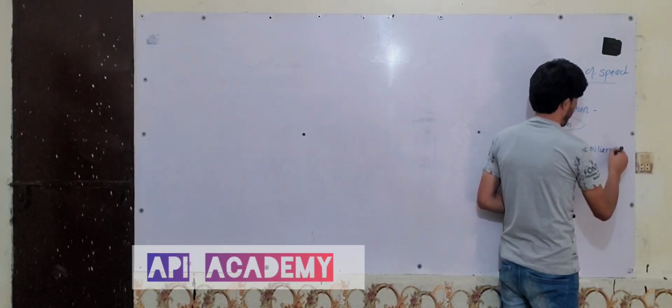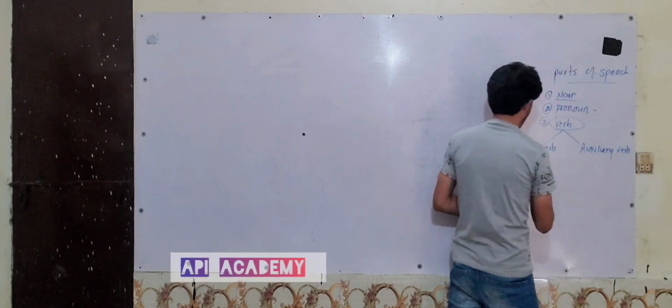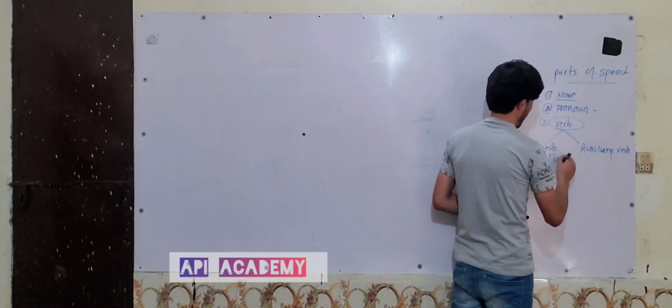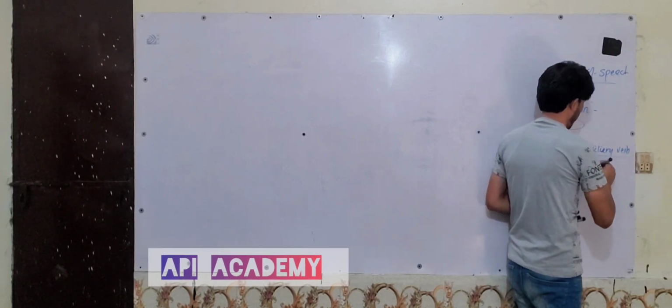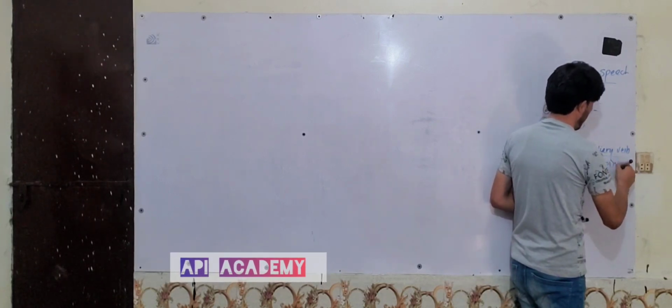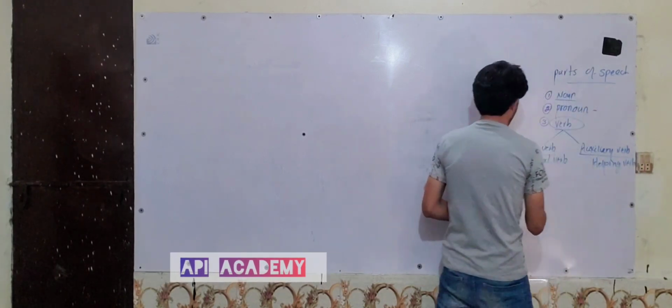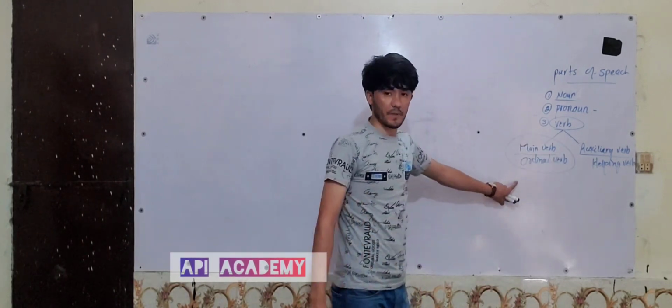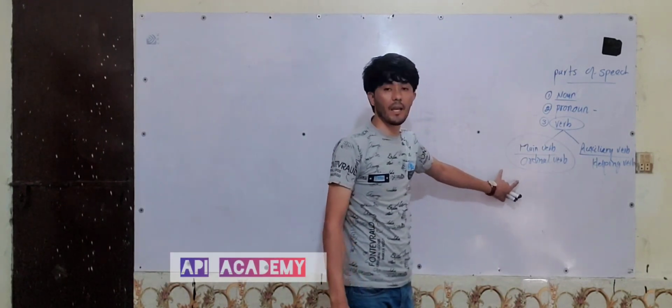Main verbs are also called ordinary verbs, and this part is called helping verbs. In ordinary verbs, we have some other topics included in main verbs.